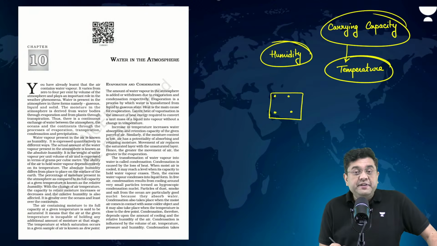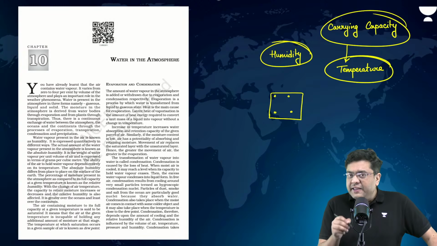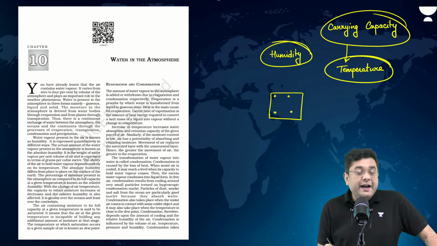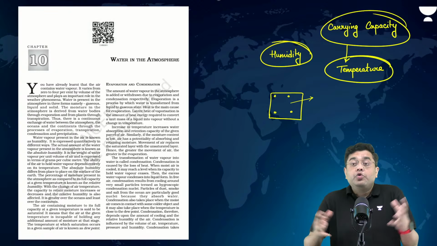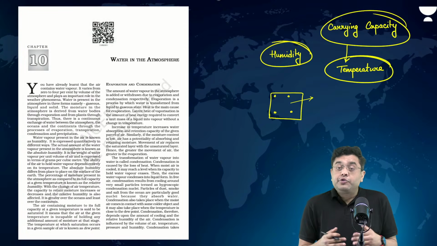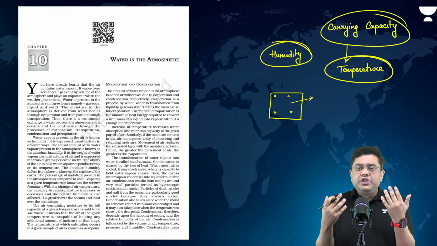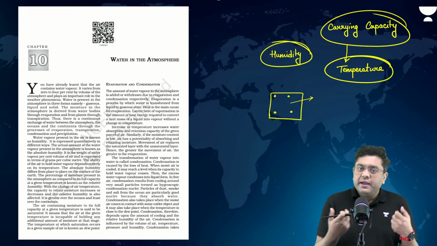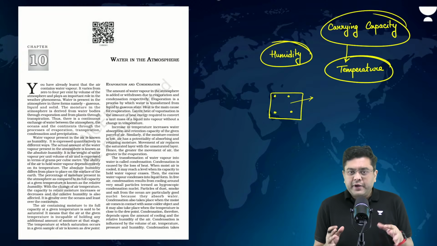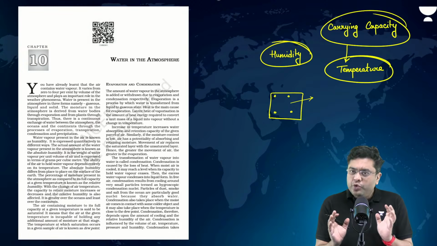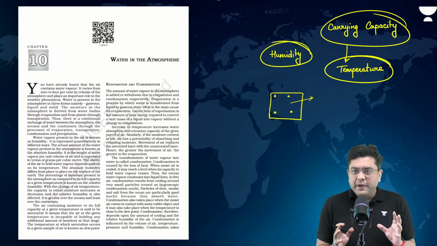They will escape the system. That means in the air parcel, there will be more space for water vapor to be accommodated. So it will be able to hold more water vapor. That is why higher the temperature, greater is the carrying capacity, the ability to carry the moisture along.